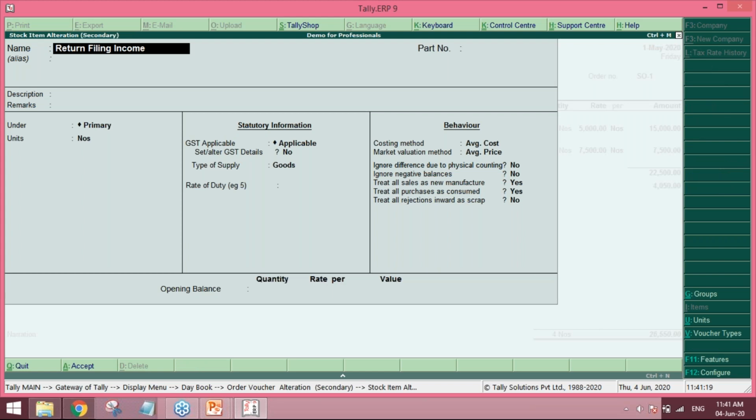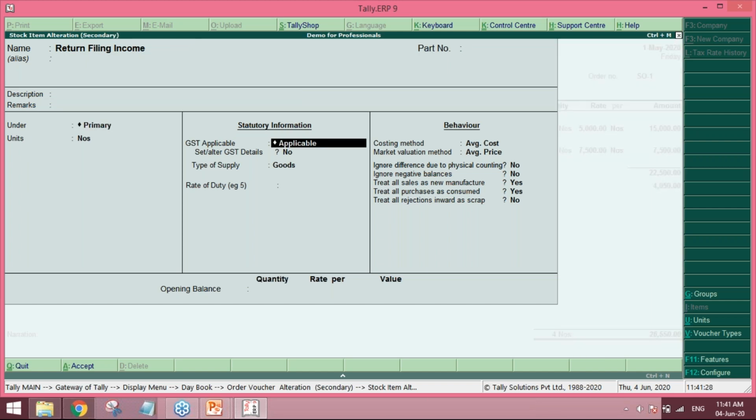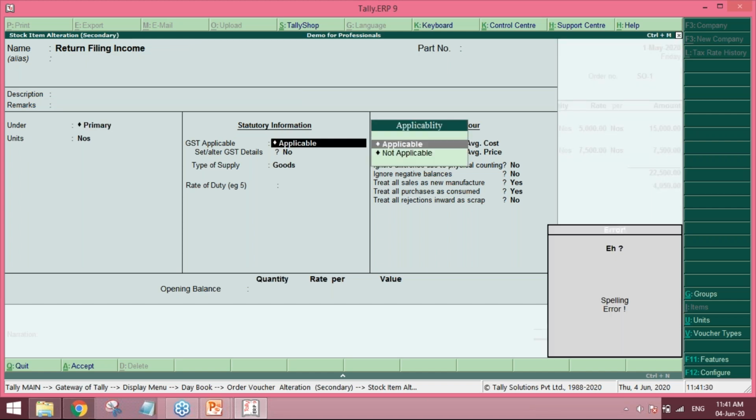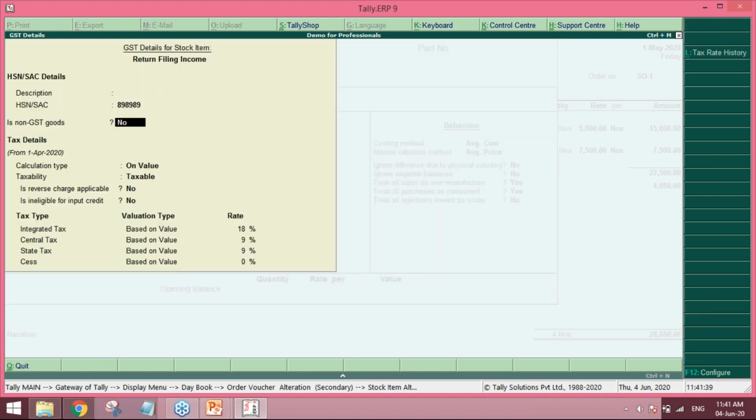Now, quickly, what's the use of this? If I'm creating an inventory, the concern will be whether GST is applicable or not. So we can select the GST applicability, and we can set the GST rate at 18%.